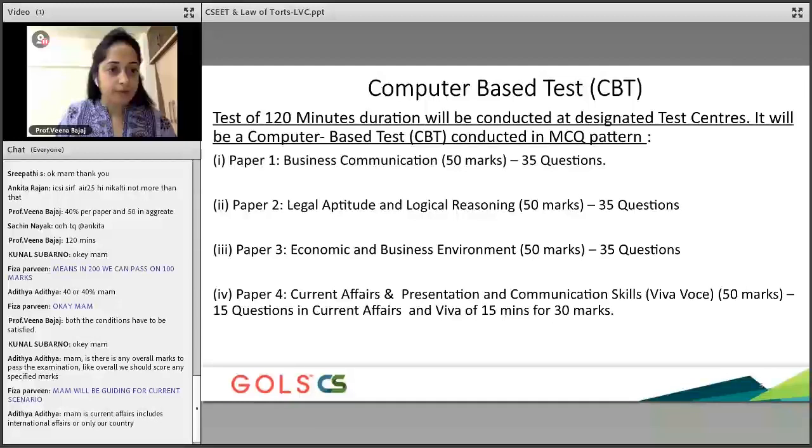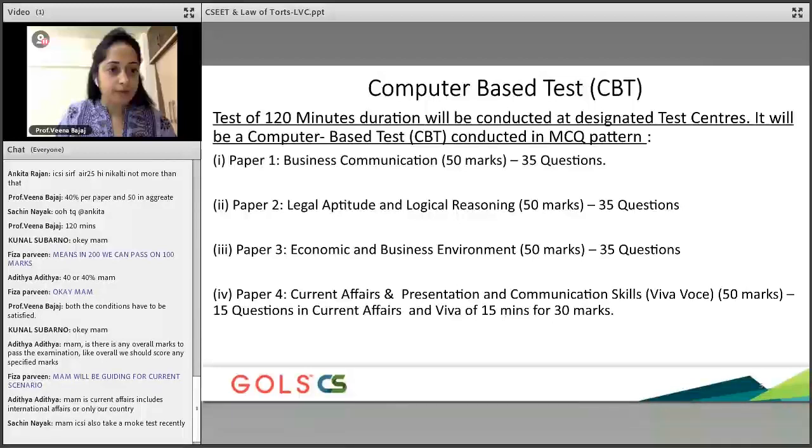Okay. So with that, guys, yes, ma'am, does current affairs include international affairs or only our country? See, I think, Aditya, anything that would have an impact. If there are international consequences that will have an impact on India, we would expect students to know. Because if something is happening in other parts of the world which is not directly or indirectly having any impact on me, why would I even know about it? So even if it's an international affair, if it has a direct or indirect impact on my country, that's when it will be of use to me. That's something we need to understand.